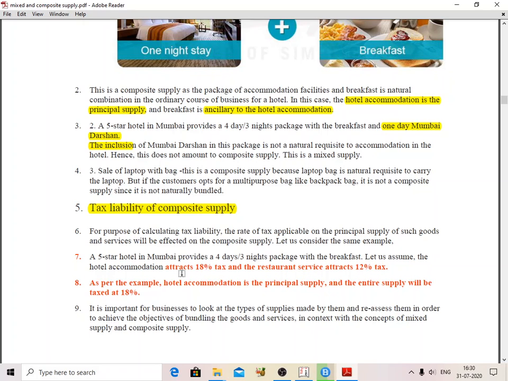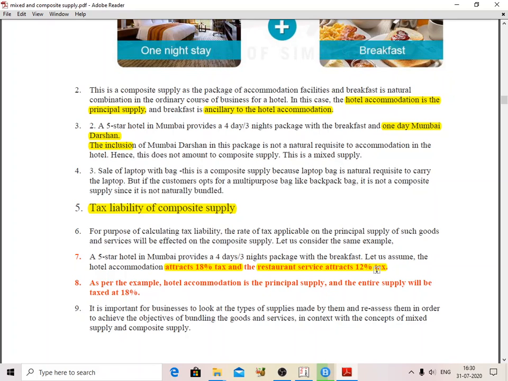Let us assume the accommodation attracts 18% and the restaurant service is 12%. We are assuming. So here what tax rate is applicable? The principal supply is hotel accommodation, so hotel accommodation attracts an 18% tax rate. If the restaurant service alone were supplied, it would be 12% only, but as per the GST Act, the principal supply tax is applicable to the ancillary supplies.